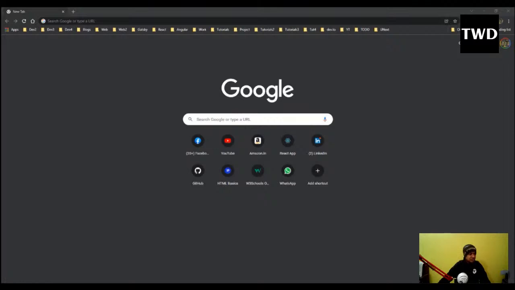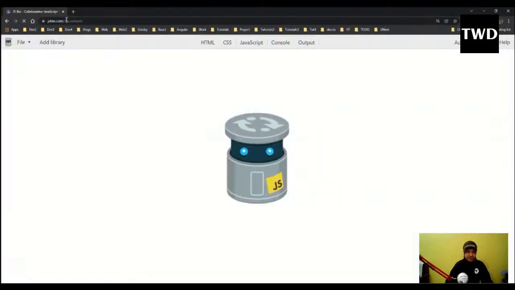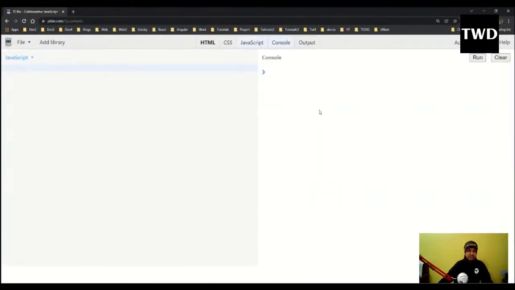So we are going to learn JavaScript first through a very good online tool known as JSBin. When you code in JavaScript, you generally have to see the console. So instead of using VS Code, in which I generally work, I am using JSBin. It's an online editor.